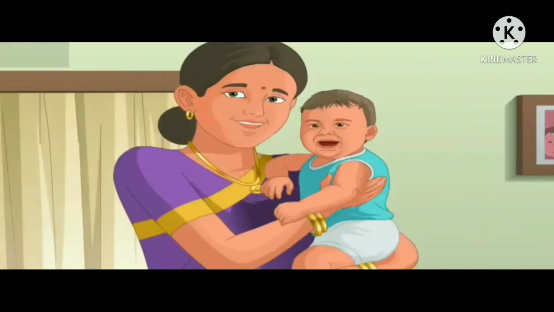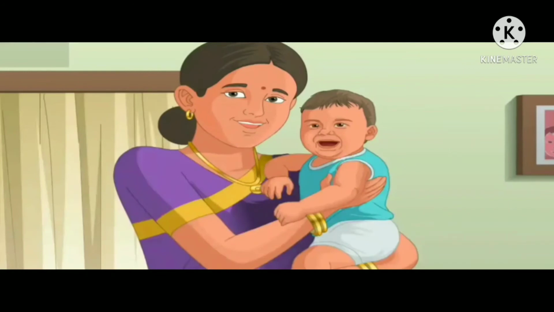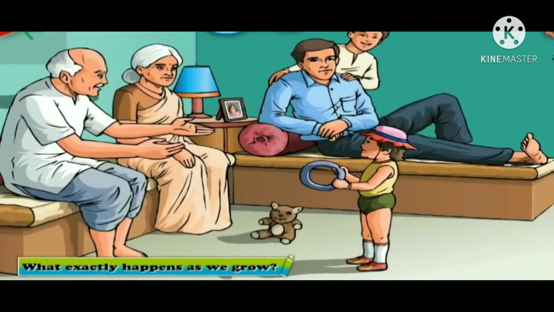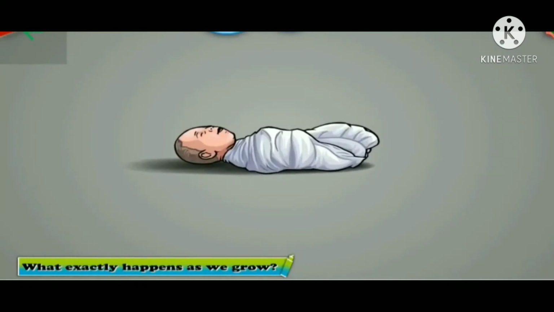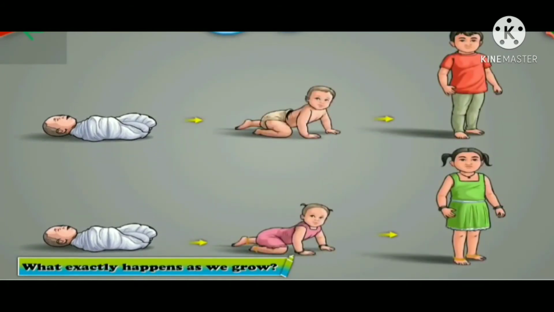It begins to speak. Whether it is a boy or girl, there is no difference in the growth of them. Okay, there is the same growth of baby boy or baby girl. So in this way, the baby starts growing. Whether it is a boy or girl, nature does not differentiate between the two in their growth.